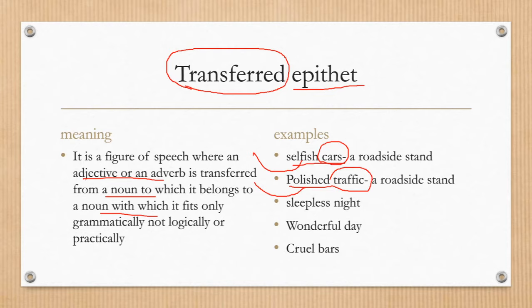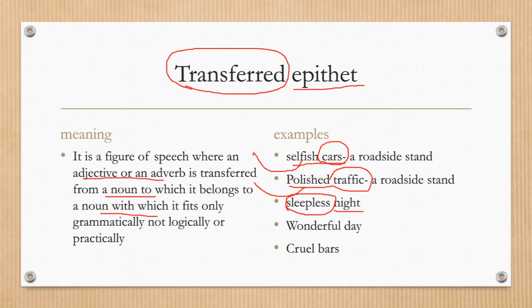Now sleepless night is a very common example of transferred epithet. Night itself cannot be sleepless. Here sleepless refers to a person who experienced something on that particular night, that he was not able to sleep.